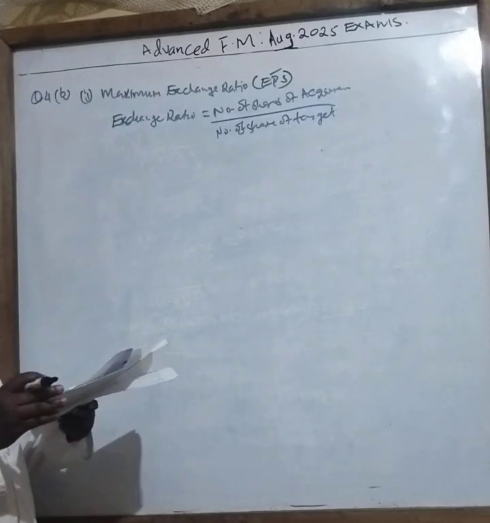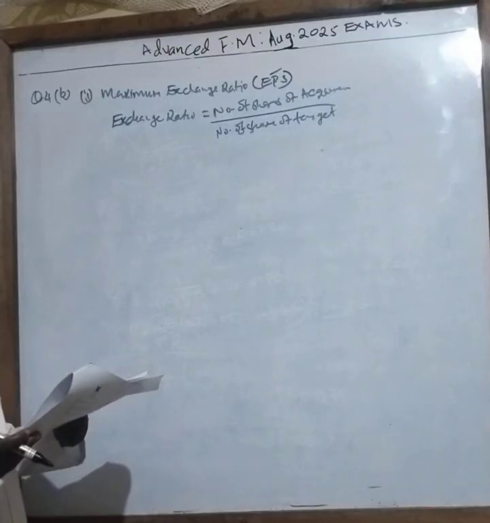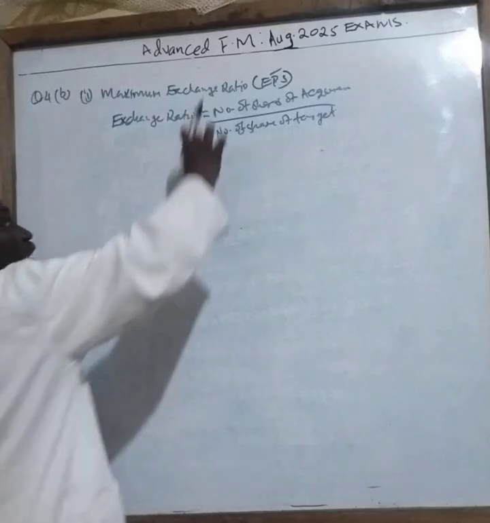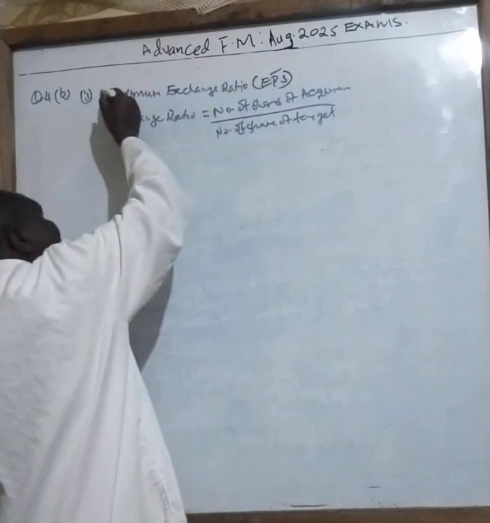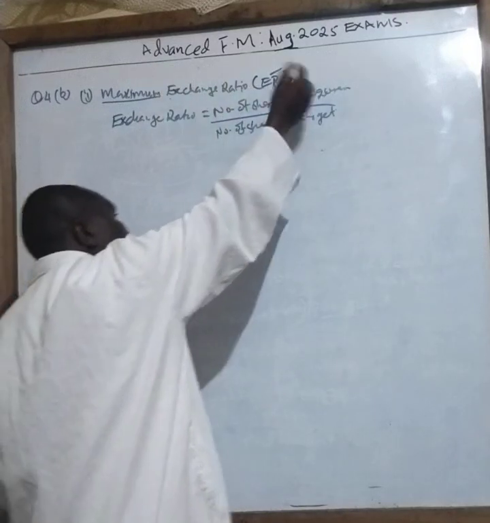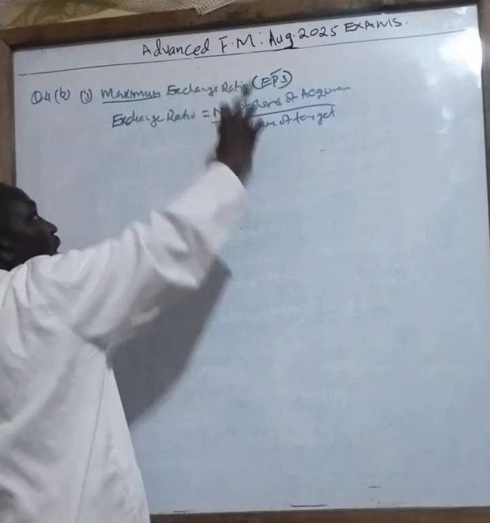So in this case your work is very easy. The number of shares of the acquirer over the target. But the question is not talking about this. It is talking about the maximum exchange ratio to avoid dilution of EPS. So it is not this formula now.